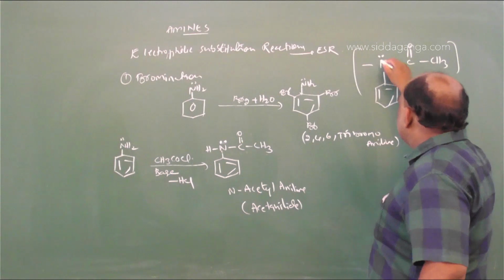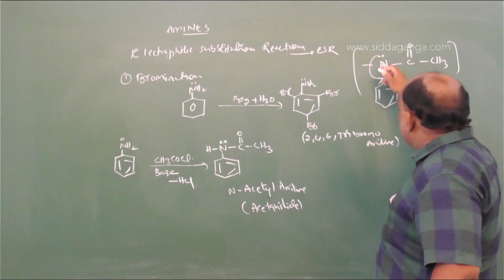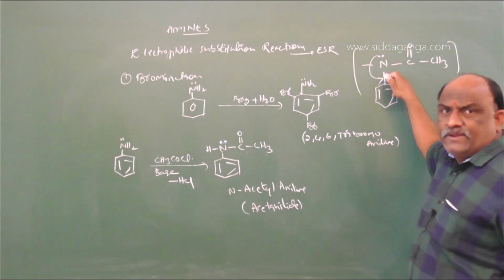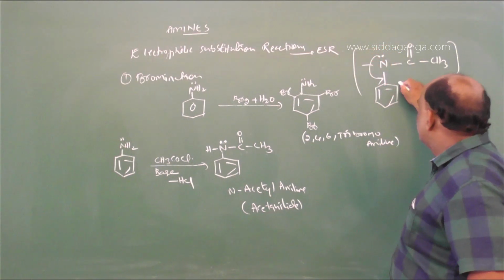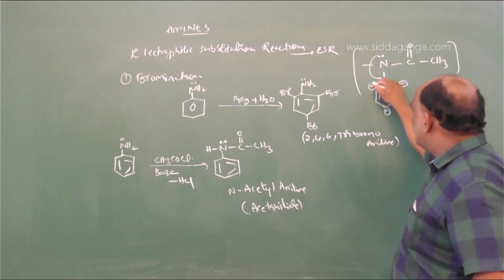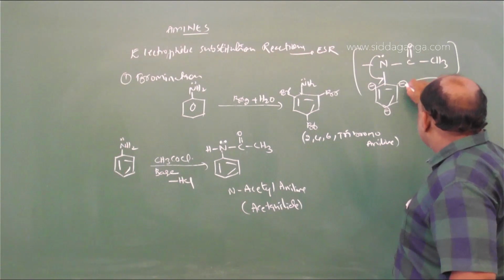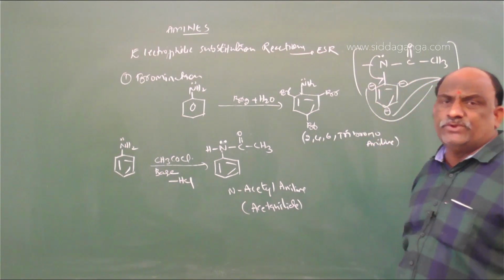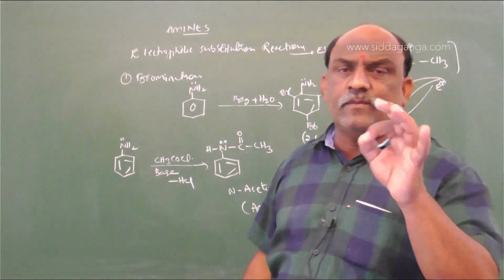In this benzene ring, the direction of the lone pair is on this side, this side, this side. This position is negative, this position negative, this position negative. The electrophile attacks on this position or this position or this position, any one of the positions, because the electron density is more.